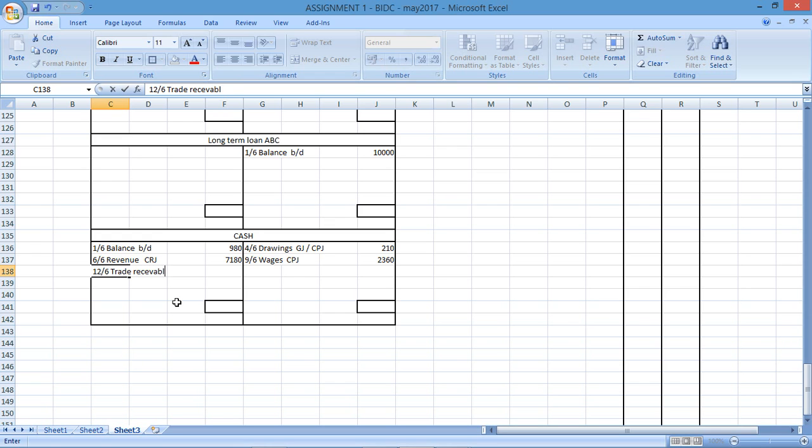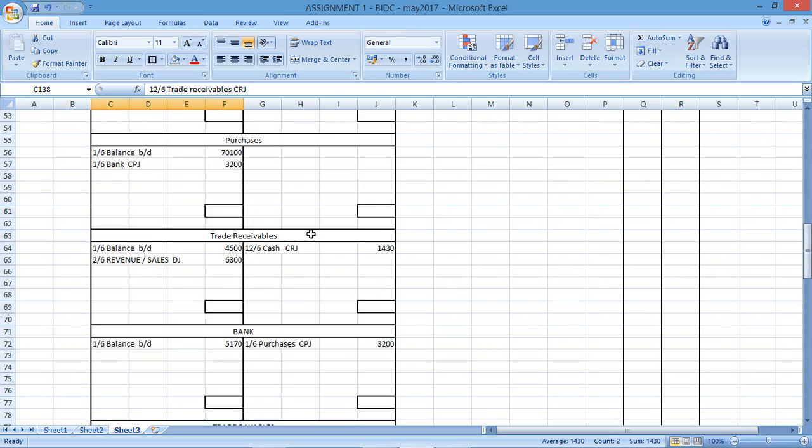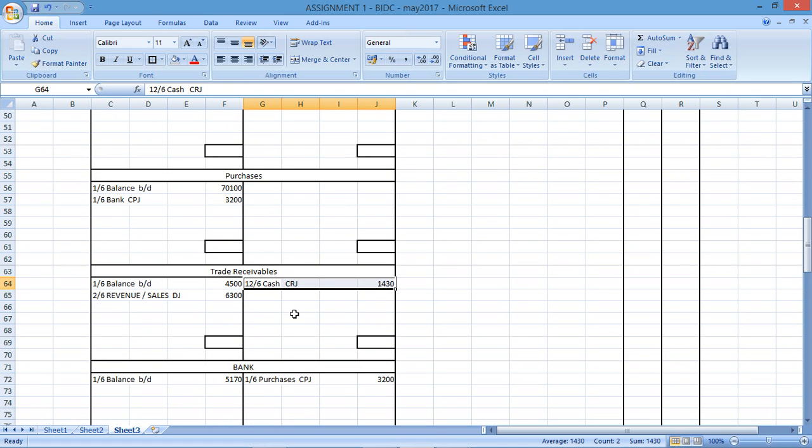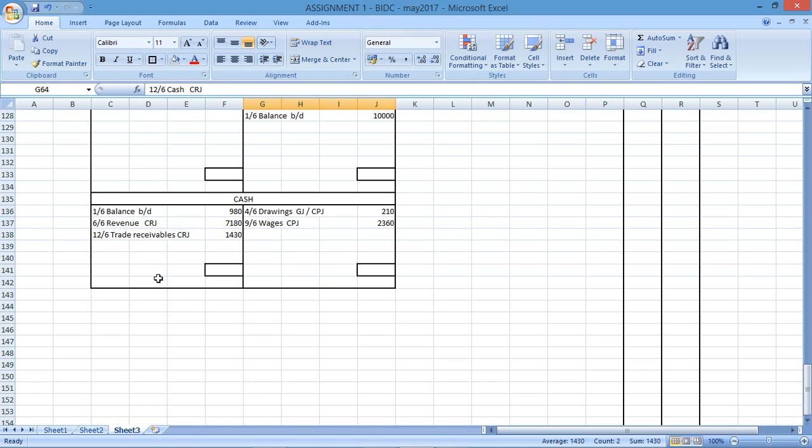Trade receivables. Cash receipts journal. And the amount that I'm recording here is 1430. So you can see I've got 1,430 there, and I'll have 1,430 there because the trade receivables is being affected.